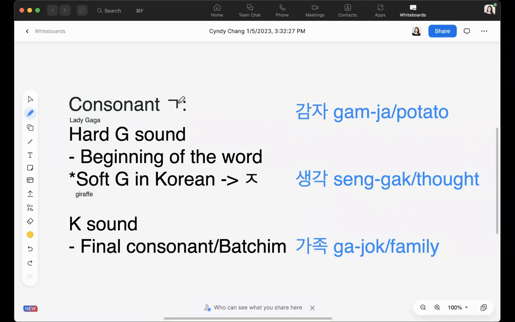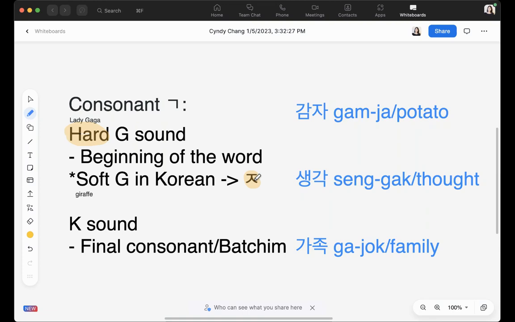In English, there are two types of G sounds, the hard G and a soft G. Did you know that? An example for a hard G would be Lady Gaga, g, g, gaga. And an example for a soft G would be giraffe. When referring to the consonant g, we'll always be using hard G because there is a totally different, separate consonant just for the soft G sound, j.